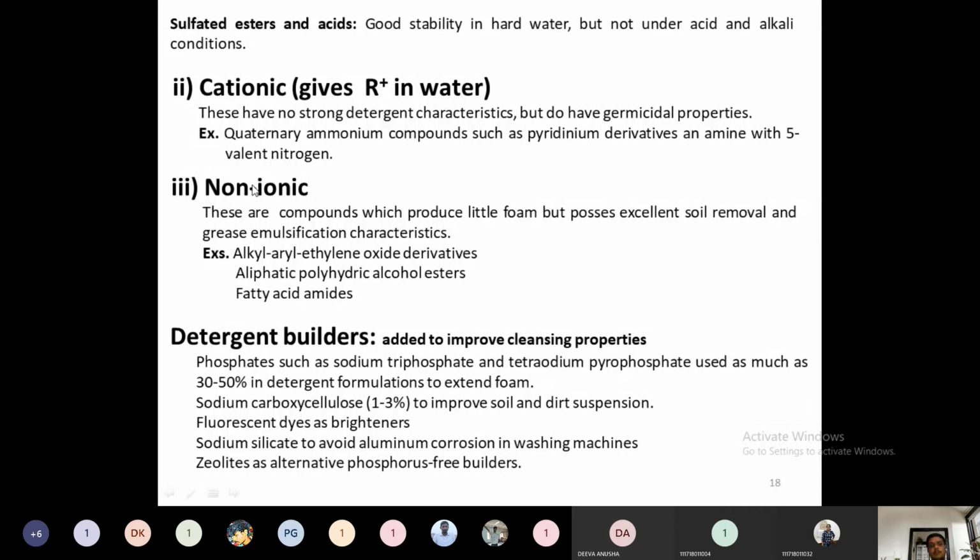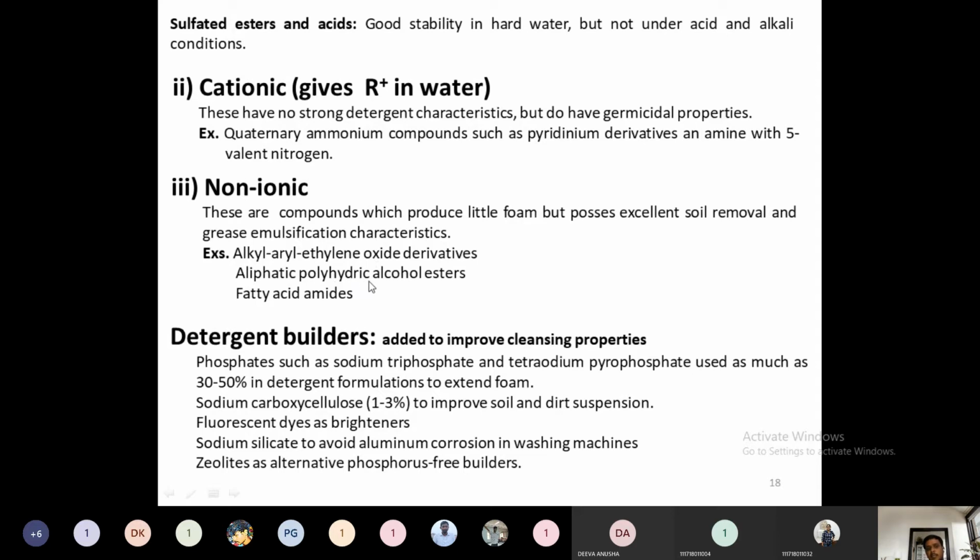Those emulsifying properties are very much responsible for removing the dirt components or soil components on the fabric. The examples of these structural components are alkyl aryl ethylene oxide derivatives. These are petrochemical compositions, derived from petrochemicals like kerosene. Kerosene is also a petrochemical. From these petrochemicals, these non-ionic detergents can be derived. How these are synthesized, we will know later.